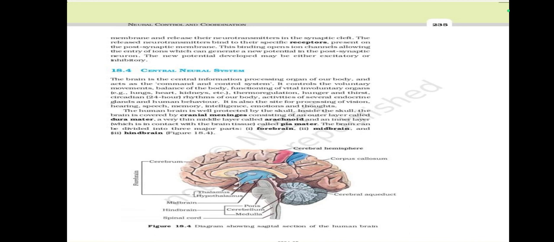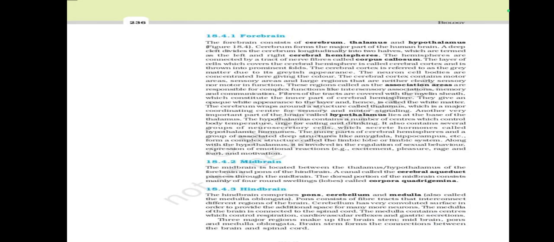The brain can be divided into three major parts: forebrain, midbrain, and hindbrain. Figure 18.4. Forebrain. The forebrain consists of cerebrum, thalamus, and hypothalamus. Figure 18.4. Cerebrum forms the major part of the human brain.